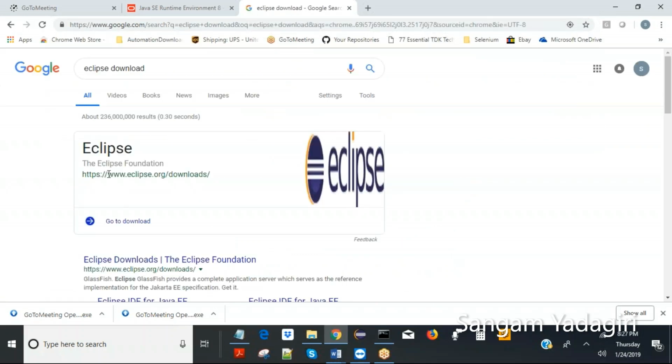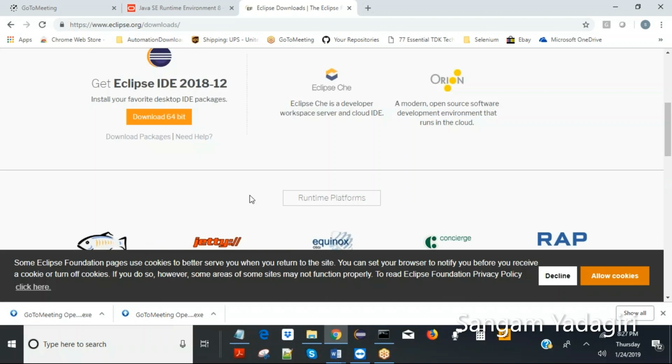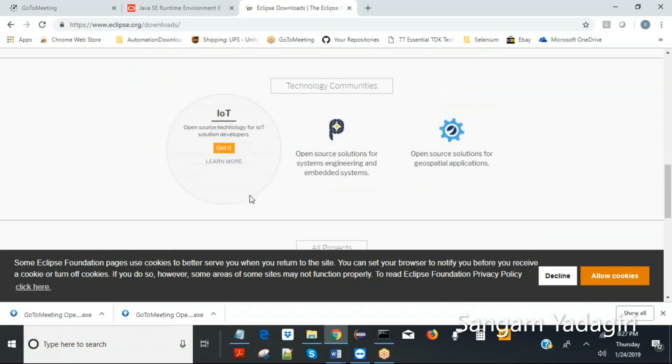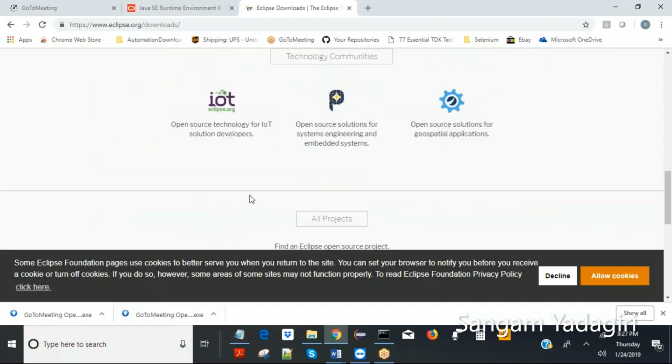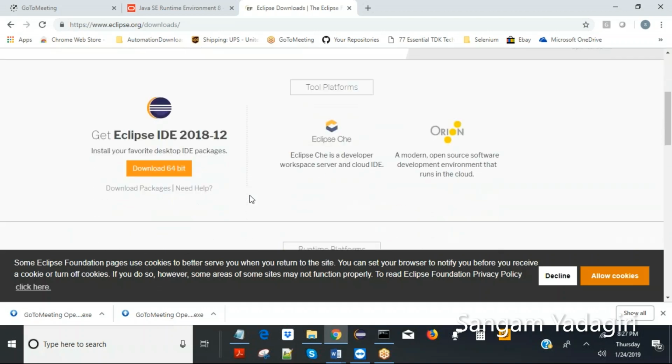Okay, so go to this and it will show a bunch of software. Basically, you need Eclipse for the core Java, not advanced Java, so not J2EE. So let me show you.